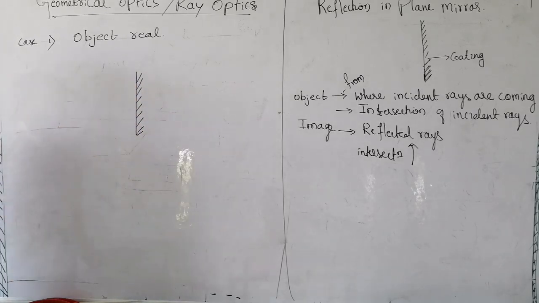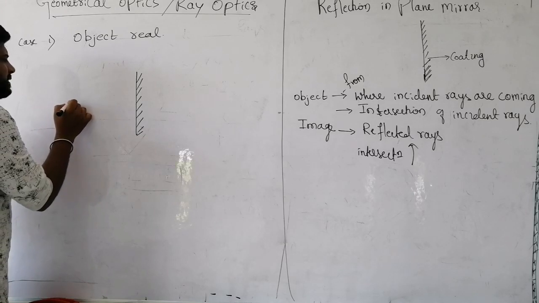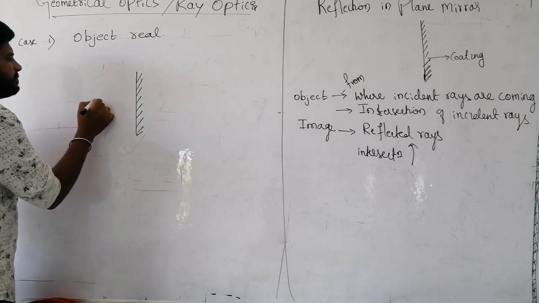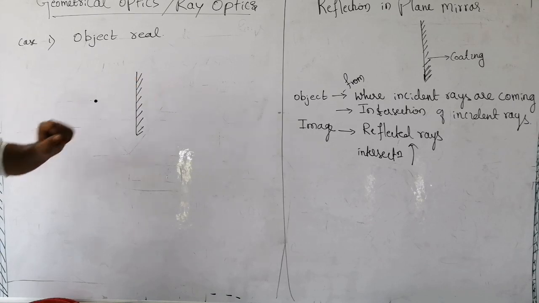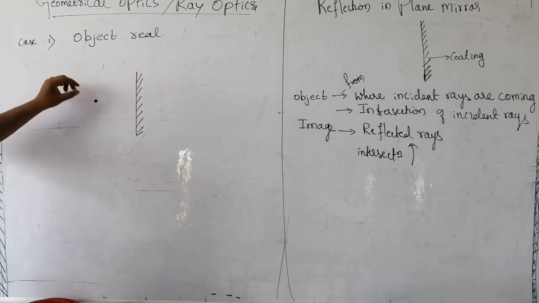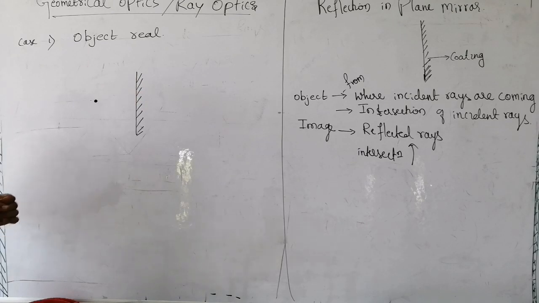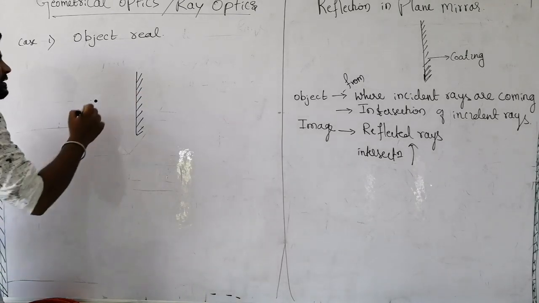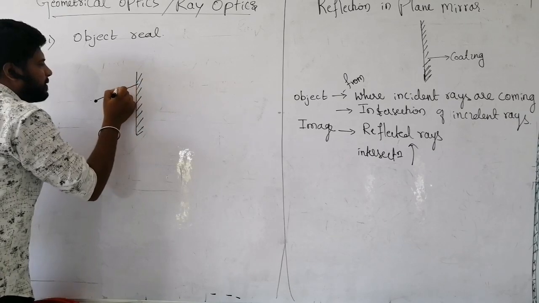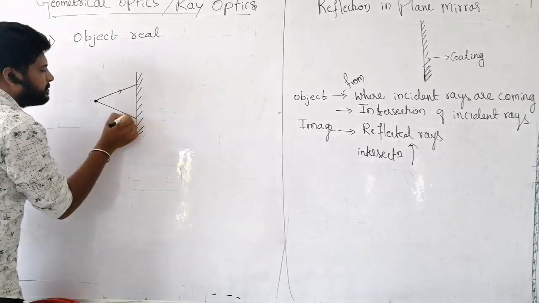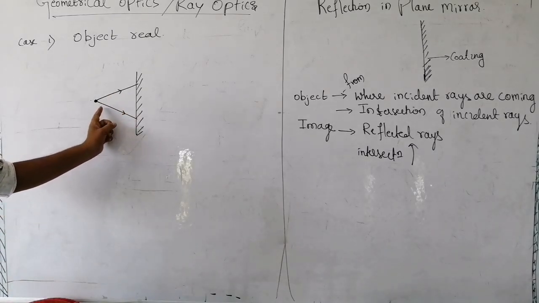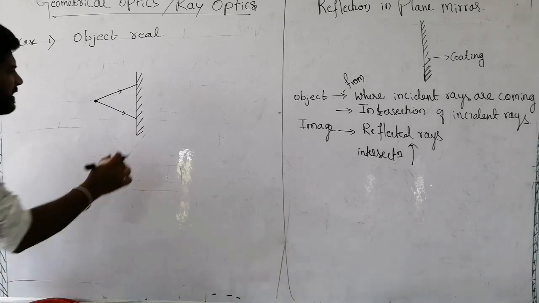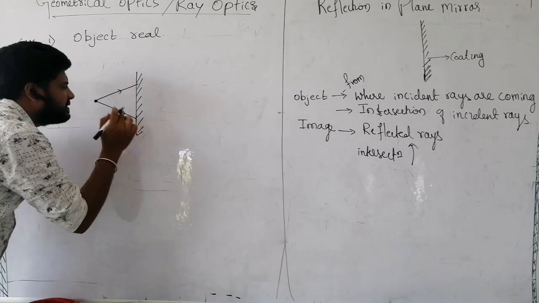Consider this is a plane mirror. I am placing one object here. If I place an object here, then what happens? According to the definition of object, the object is where incident rays are coming from, or the intersection of incident rays. Consider one ray is going, and one more ray is moving. These two are incident rays. Now remember, these incident rays are incident at this surface.